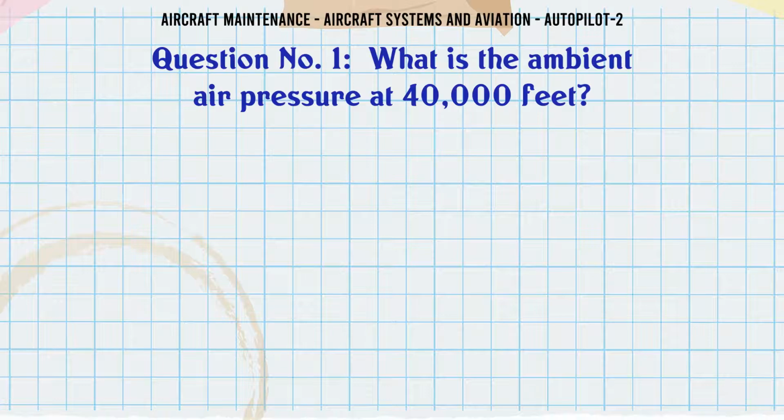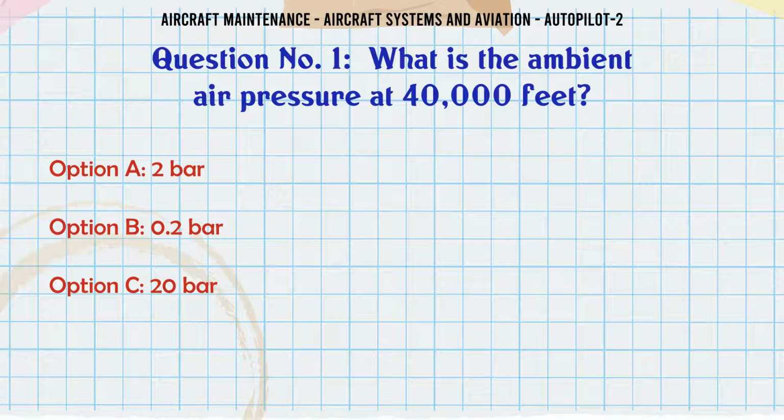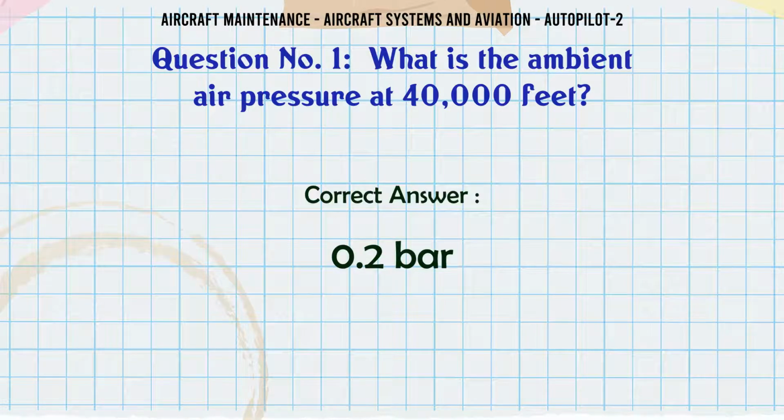What is the ambient air pressure at 40,000 feet? A. 2 bar. B. 0.2 bar. C. 20 bar. D. 0.02 bar. The correct answer is 0.2 bar.